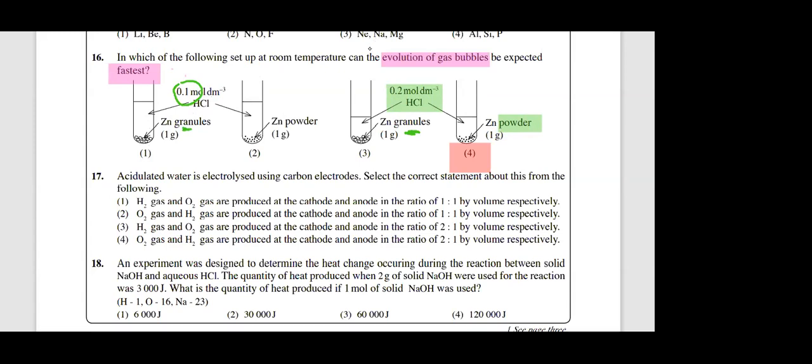First answer, that is the slowest one. Sometimes you will not get the same question as it is. Sometimes they can ask what is the slowest one, the slowest speed of evolution of gas bubbles, first one, right? Okay, then let's move on to the next question.